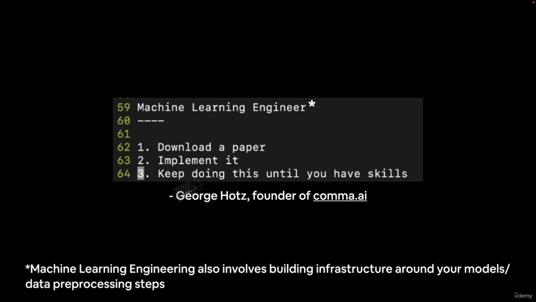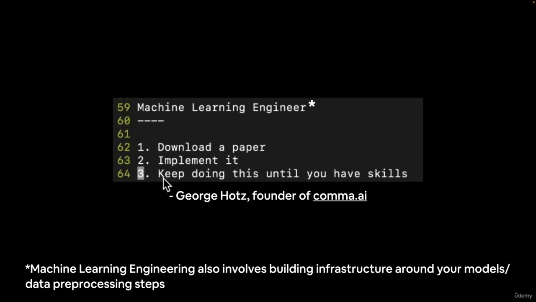And the asterisk here that I've put is that machine learning engineering also involves building infrastructure around your model, so some way to load data, transform it, and then model it, data pre-processing steps. And in fact, I'd probably add another step here, is that you want to go from taking data to building a model, in other words, downloading a research paper, the best of the best, and then find a way to deploy that said model. So get it into the hands of others. And we're going to be focusing on deployment in the next section. But for now, we're focused on becoming a machine learning engineer by downloading a paper and implementing it.